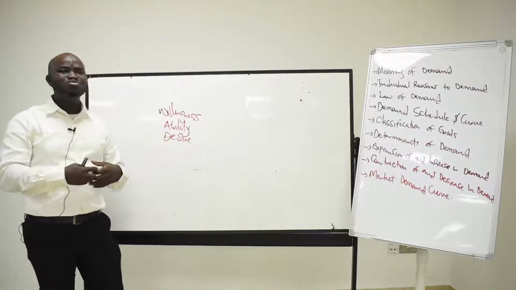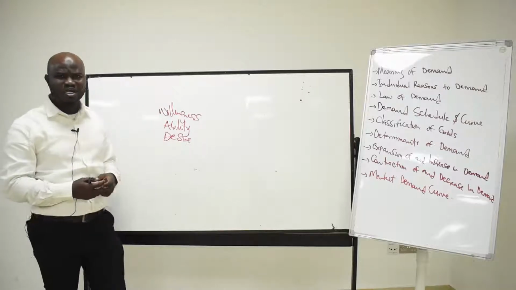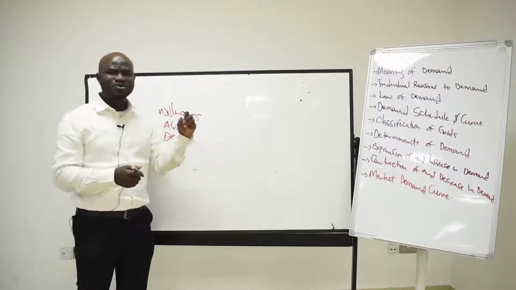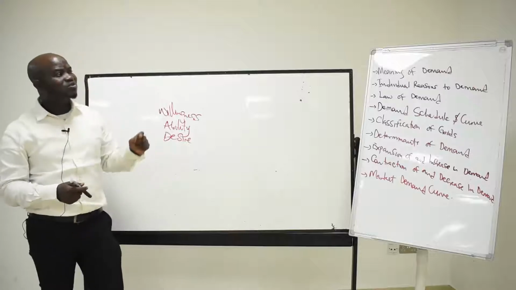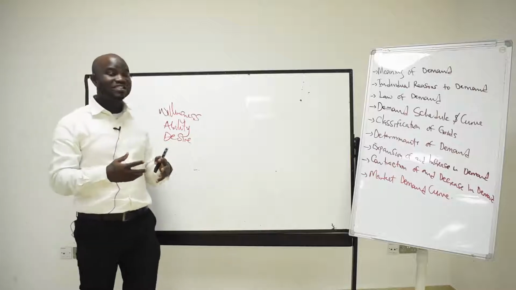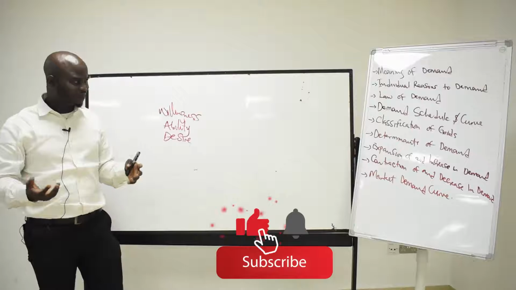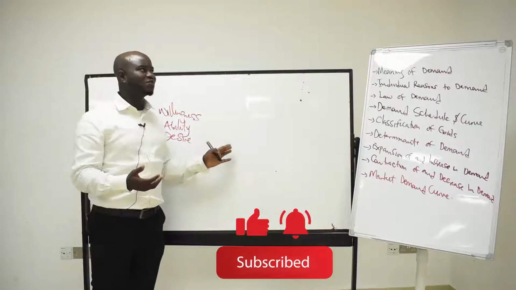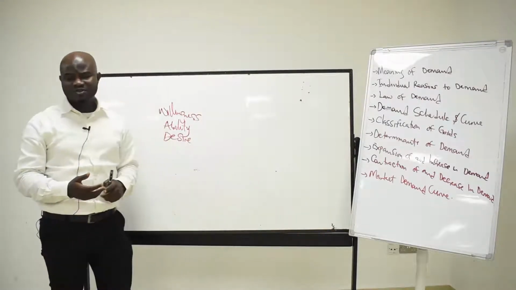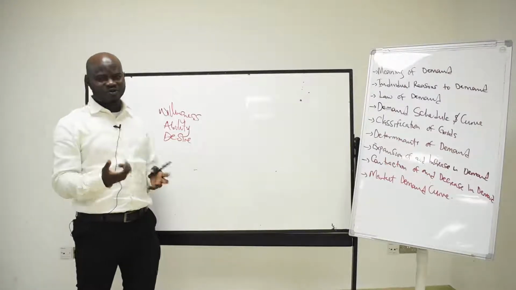What is the motive, the individual motive or the consumer motive, to buy a particular product? One of them is the price of the product itself, and we call this an objective factor. The price of the product itself determines the reason why we demand the product. Let's say a particular consumer used to buy a particular good every month. Whether the price increases or decreases will determine the quantity purchased.